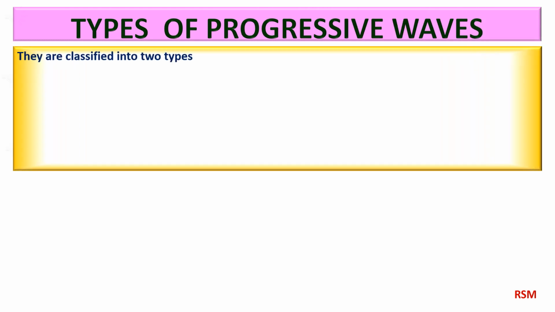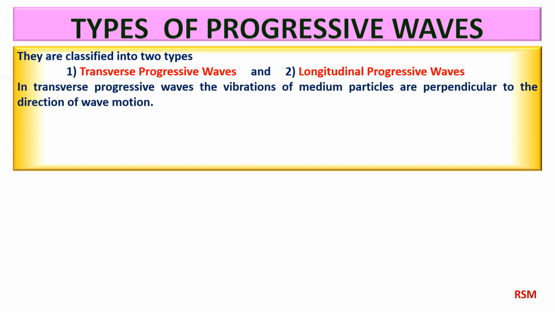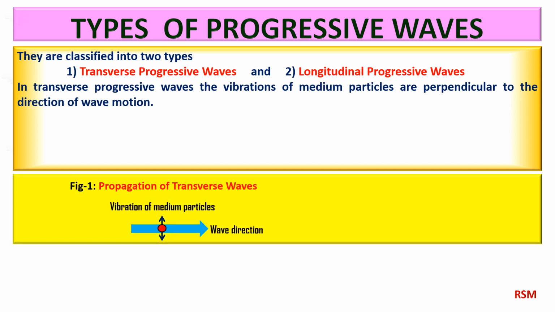Progressive waves are classified into two types, namely, transverse progressive waves and longitudinal progressive waves. In transverse progressive waves, the vibrations of medium particles are perpendicular to the direction of wave motion as shown in Figure 1. Transverse progressive waves advance in a medium in the form of crest and trough.